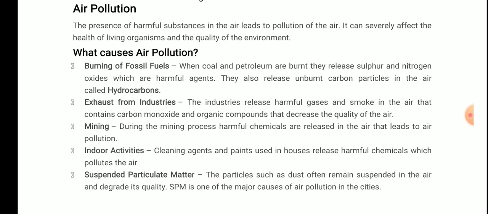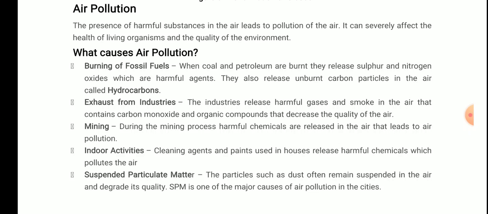Now the next one is, what causes air pollution? First of all, it is written: presence of harmful substances. What can be a harmful substance? Anything that causes allergy in us, or has a negative effect on our body, is a harmful substance. For example, dust particles can also be harmful, because they cause allergy in some persons. So it depends on the condition.